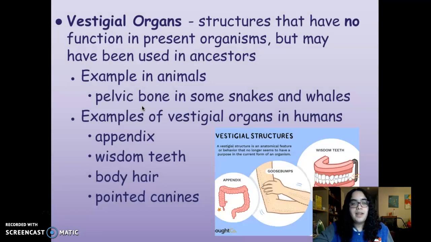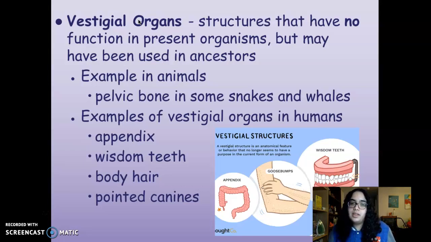Another piece of comparative anatomy is looking at vestigial organs. Vestigial organs are structures that have no function in present organisms, but they may have been used in ancestors. So an example in animals is the pelvic bone that you see in some snakes and whales. Now, as you know, snakes and whales don't have legs, so that pelvic bone is pretty useless right now, but their ancestors may have used it if they used to walk on land.